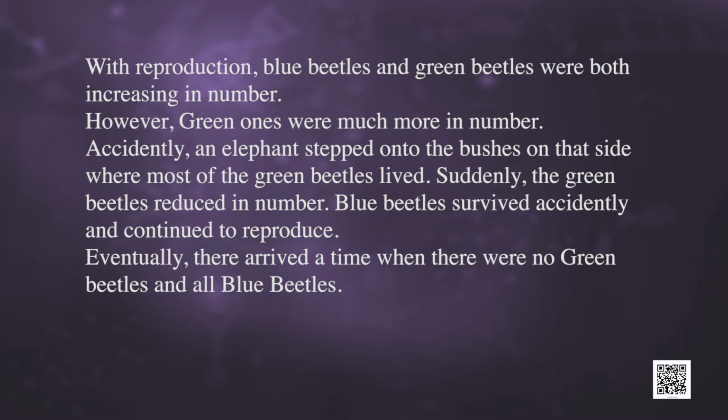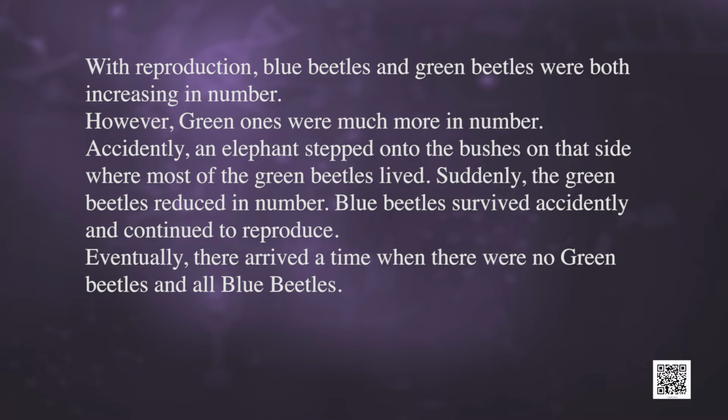Eventually, there arrived a time when there were no red beetles and all were green beetles. Green beetles continued to increase in number by reproduction. Variation occurred. One blue beetle was formed. With reproduction, blue beetles and green beetles were both increasing in number. However, green ones were much more in number.